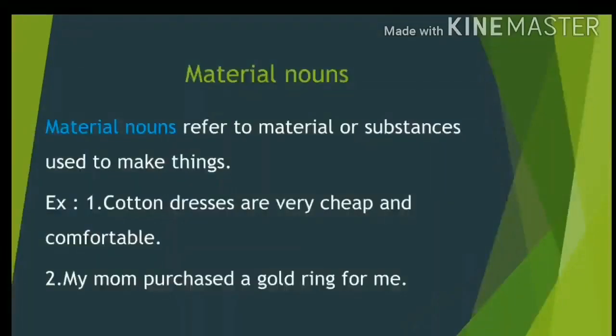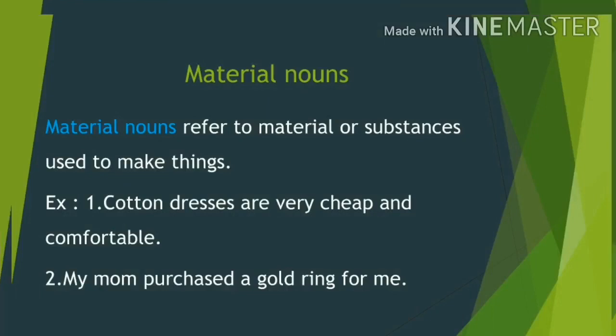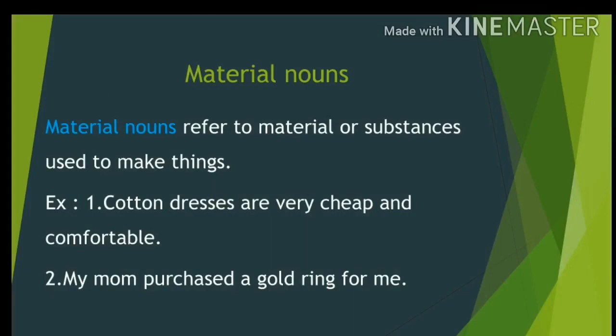Material nouns. Material nouns refer to material or substances used to make things, which means material nouns are names of material out of which things are made. For example, a wooden table, which means the table is made up of wood, so we call it a wooden table. The material they used to make a table is wood, so the word wood is a material noun.